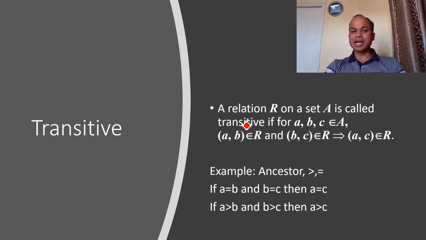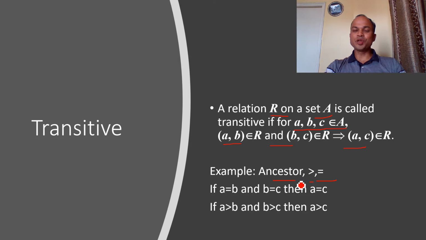If we talk about the transitive property, we have a set A, and relation R is given here. If A is related to B and B is related to C, then A is related to C. If this is true, such a relation is called a transitive relation. Examples are ancestor, greater than or equal to.